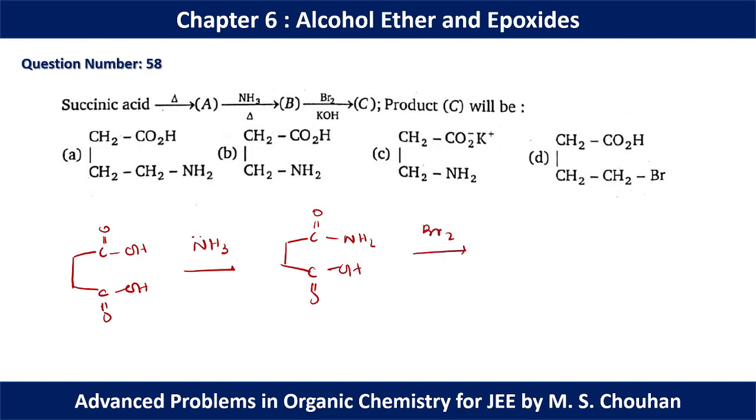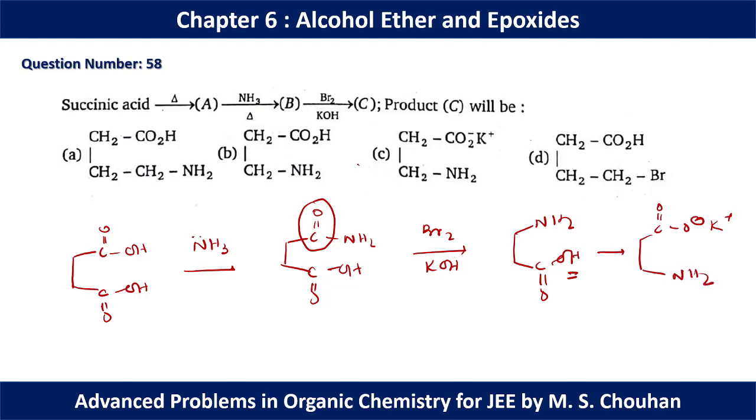The last is Br2/KOH, which is known as the Hofmann bromamide reaction, where this C double bond O will be removed from the system and we will have C double bond O, OH along with NH2. Finally this is basic medium, so this hydrogen will be removed and we have to show the salt form, that is O minus K plus form, along with 2 carbons and NH2. So option C should be the correct option. But this is not a question from alcohol, ether and epoxide.